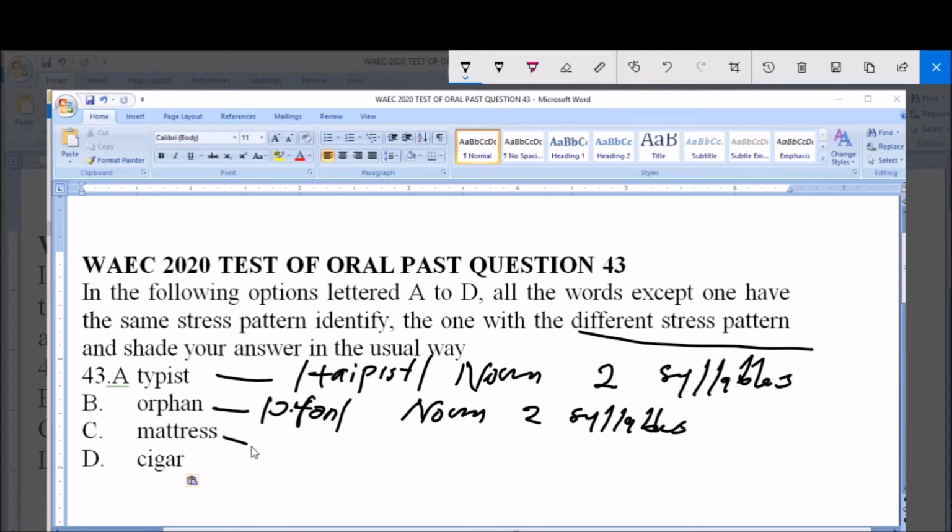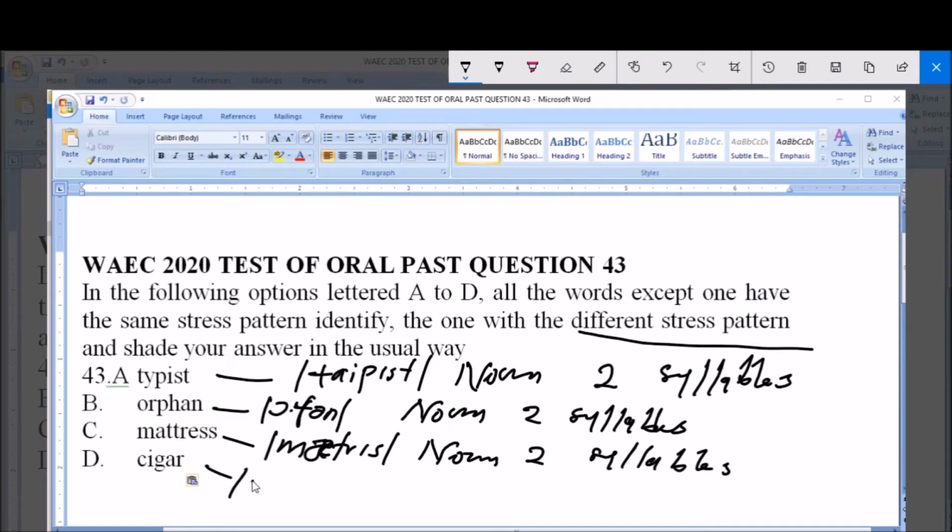The option C is pronounced as matrix, and it is a noun word that has two syllables too. The option D is pronounced as cigar. It is a noun word too, that has two syllables.